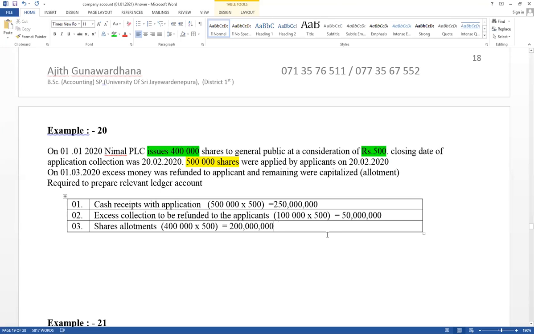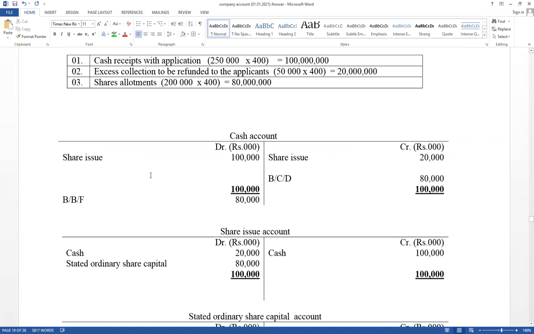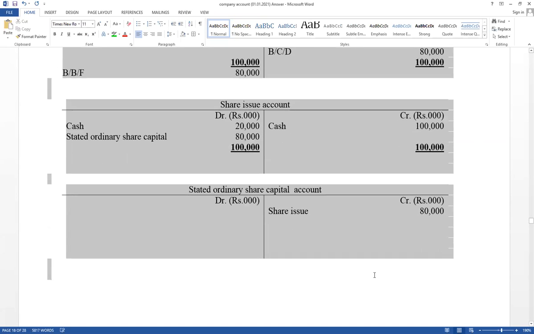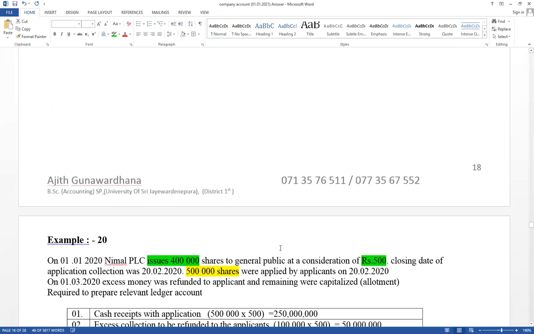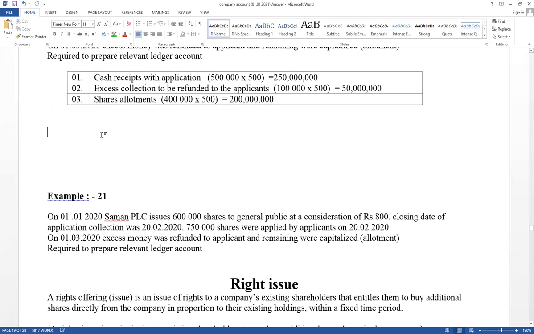Those are the steps. First one, cash issued amounts. Second one, excess application should be rejected and share issue. There are three ledger accounts: cash accounts, share issue accounts, and stated ordinary share capital. That prepare the ledger accounts. There are three ledger accounts.